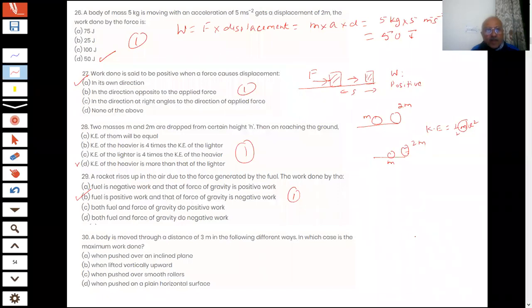Sir, B part is the answer. When lifted vertically upward. Okay, that is the correct answer. You are getting one mark.